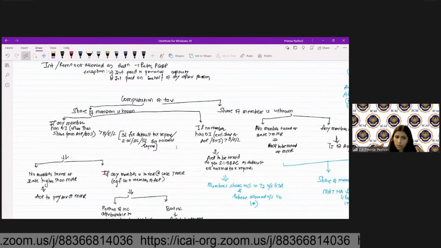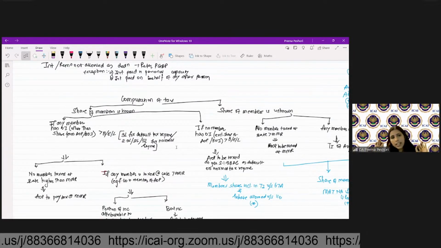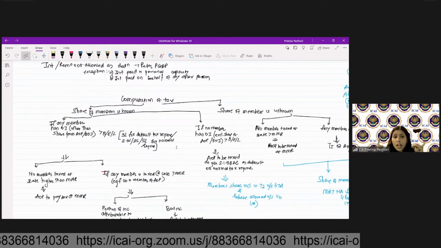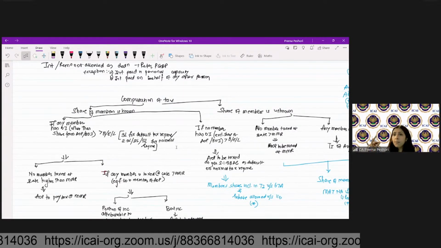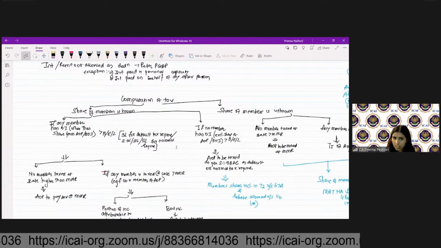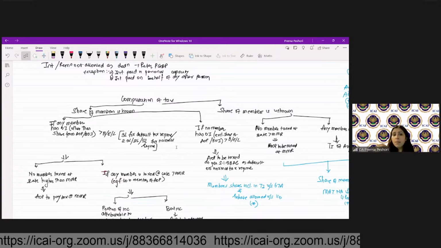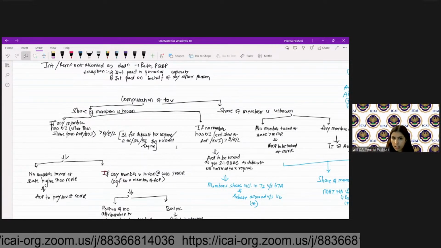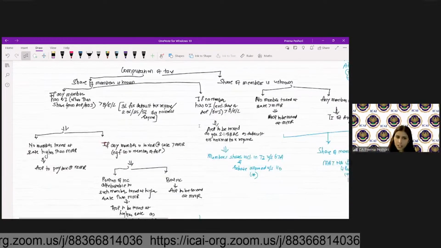If no member is taxed at a rate higher than the MMR, then the AOP has to pay tax at MMR. However, let's say the maximum marginal rate is 30% plus surcharge plus cess. If any member, for example a foreign company which is a member of the AOP, is taxed at 40% plus surcharge and cess, which is greater than MMR, right?